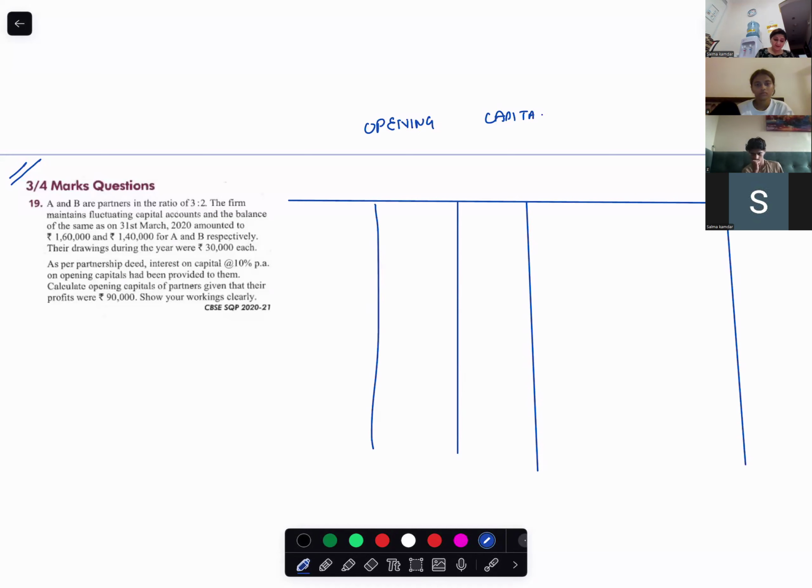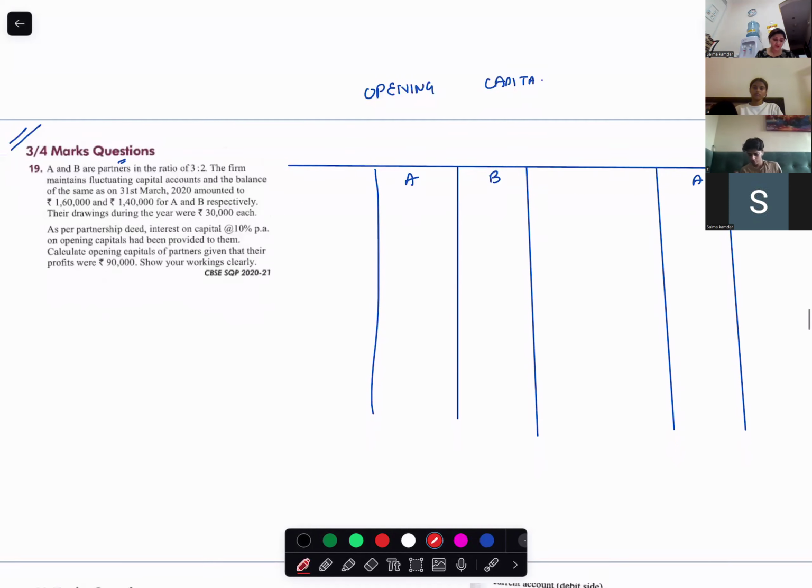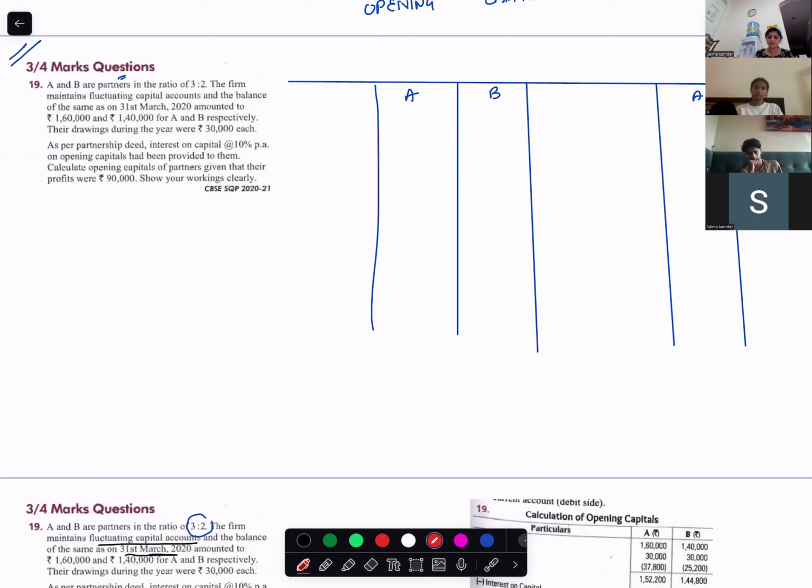You all know the format of capital account. A and B are partners who share profits and losses in the ratio of 3:2. Can you tell me, if the profits come, which is the place where it is going to be shown? On the credit side.